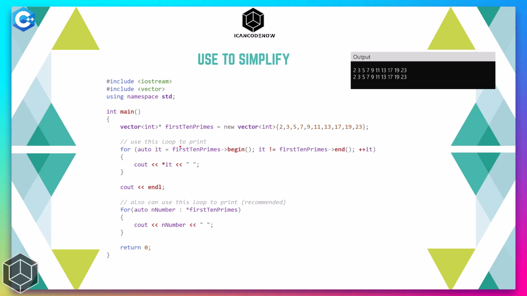So we can replace that iterator declaration with this auto keyword. The compiler knows that begin returns an iterator, so this is going to be an iterator type, and here we are using a for each loop, so we are getting one number at a time. So the compiler knows that we're getting integers one at a time, so the compiler will know that this is an integer type. And if we compile that program, we get the same output as we have seen before.